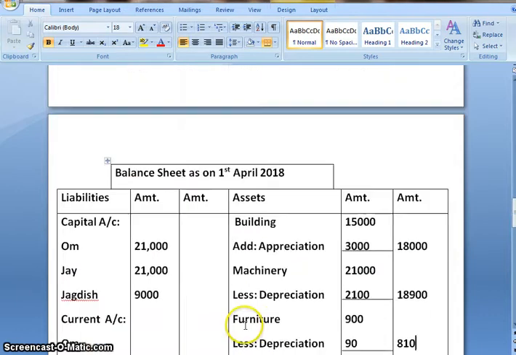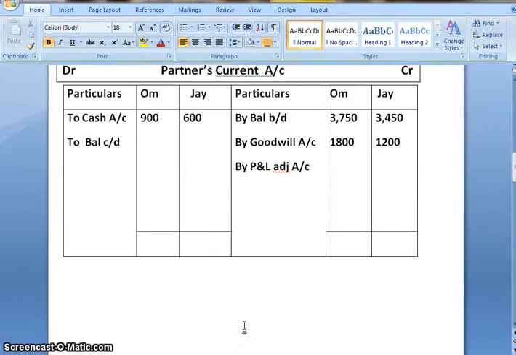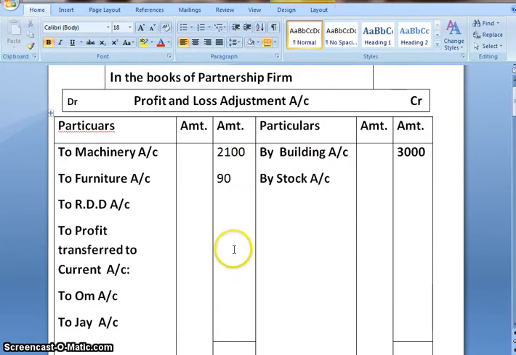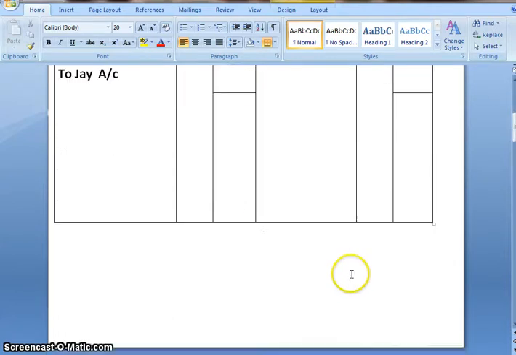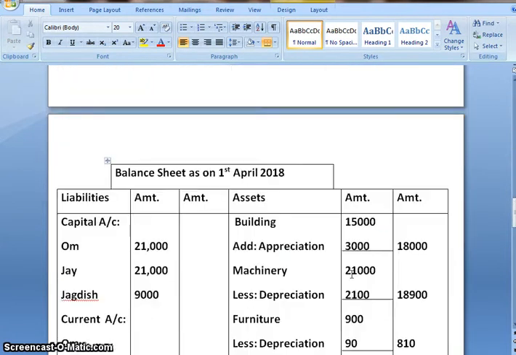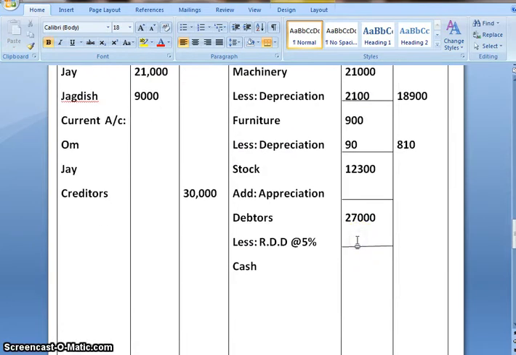Now RDD increases the liability, and so the journal entry would be profit and loss adjustment account debit to RDD, and it is increasing the liability by 1,350. Second effect, we will deduct this amount from debtors. So on subtracting from 27,000, the final answer would be 25,650.